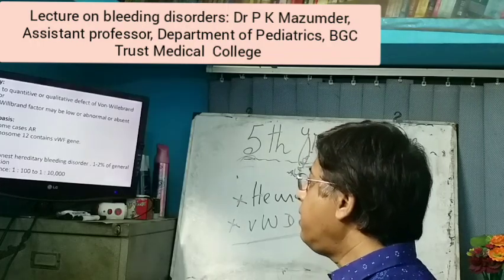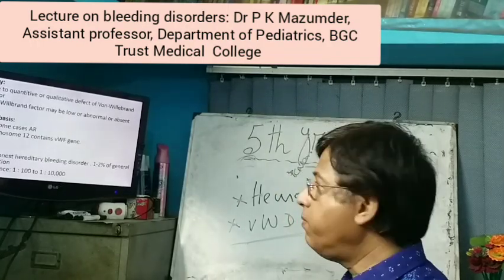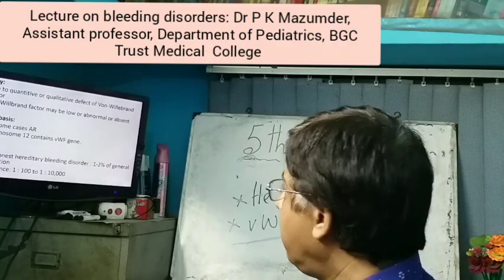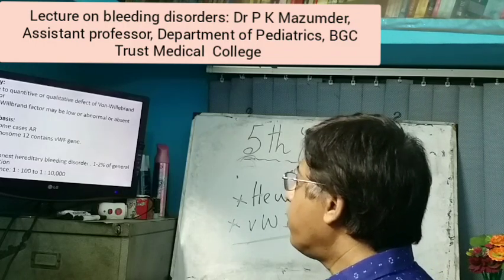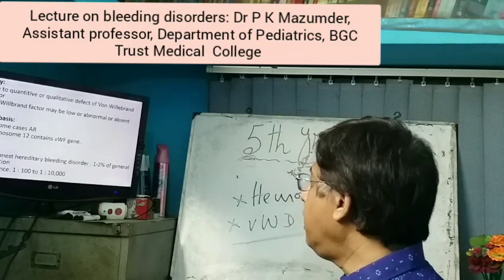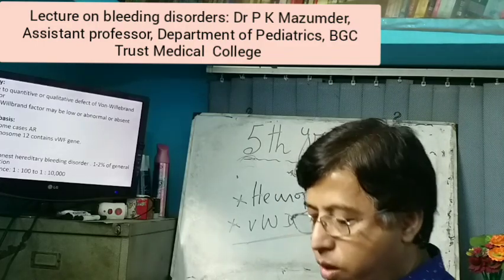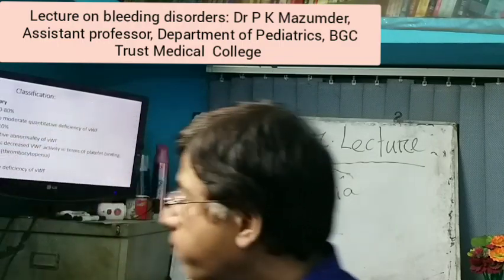Its genetic basis is autosomal dominant. In some cases there may be autosomal recessive. So both male and female are affected, and the affected gene is located on chromosome number 12. Incidence is 1 to 2% of the general population, and this is the commonest cause of clotting disorders.